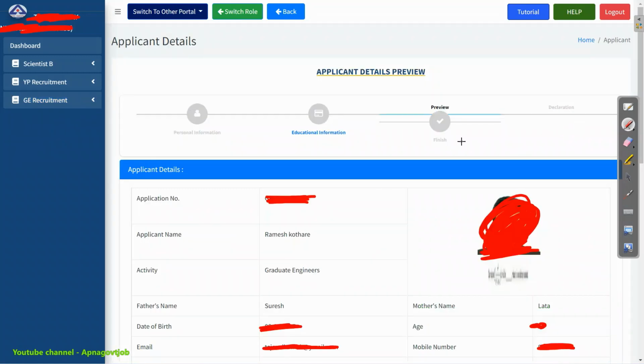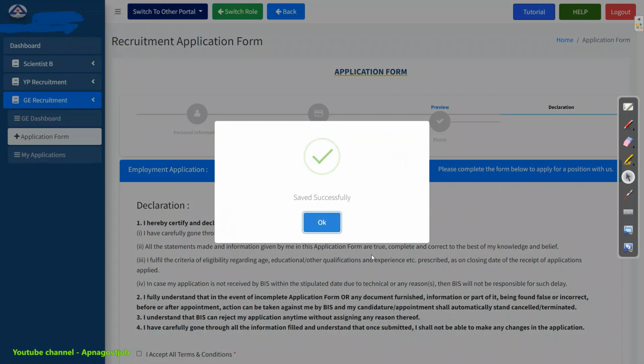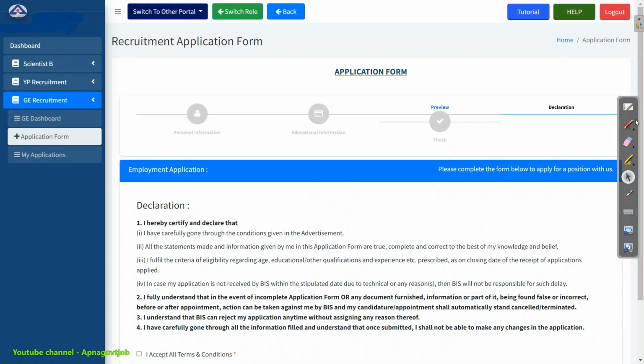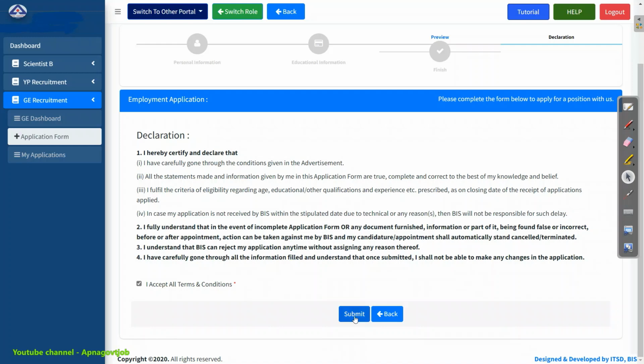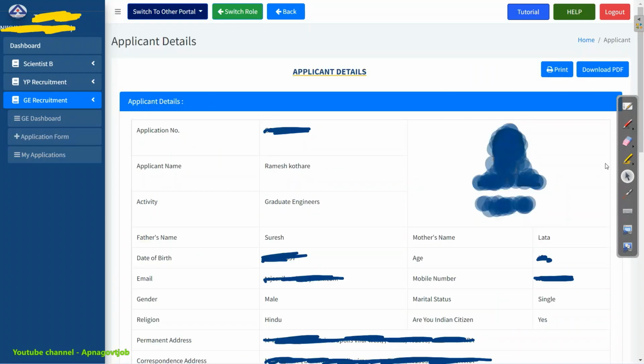Next you will get a preview of your application form, where you will get your application number, application name, your photo, then your signature, mother's name, mobile number, etc. Just scroll down. So you are done with your application. From here you can download your application. Just download it now, because at the time of DV many candidates forget to download their application and definitely they will face difficulty. So it's better to download now only. Just make one folder on your PC and save that. Put your file name as BIS and save it properly. Also you can take a printout of this.